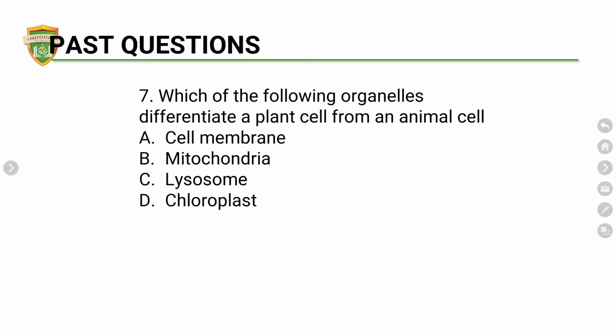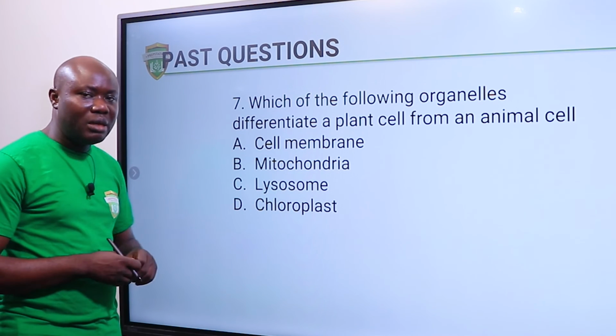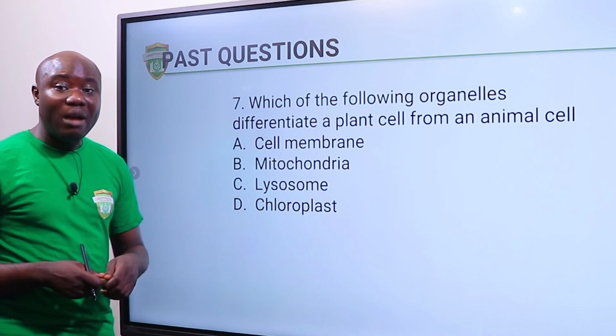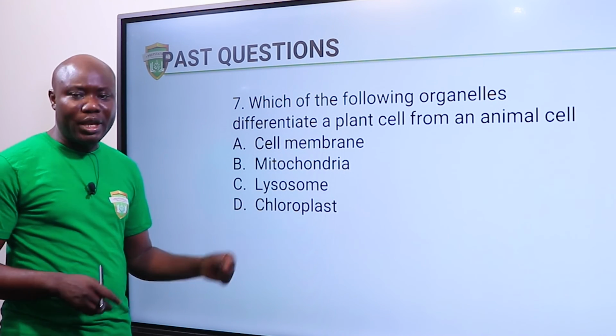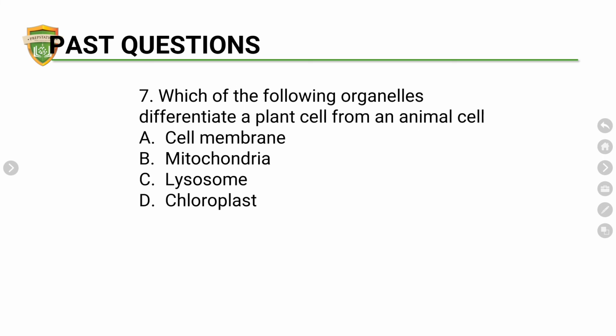Now, which of the following organelles differentiate a plant cell from an animal cell? What does it mean? That means what differentiates plant cell from an animal cell? We have the cell membrane, mitochondria, lysosome, and chloroplast. So let's look at it. Is there cell membrane in plant? Yes. Is there cell membrane in animal? Yes. Mitochondria, do we have it in plant and animal? Yes. Lysosome, do we have it in two of them? Yes. What about chloroplast? We have chloroplast in plant, but we do not have chloroplast in animal. So our answer is D, chloroplast. Okay. The answer is D, chloroplast.